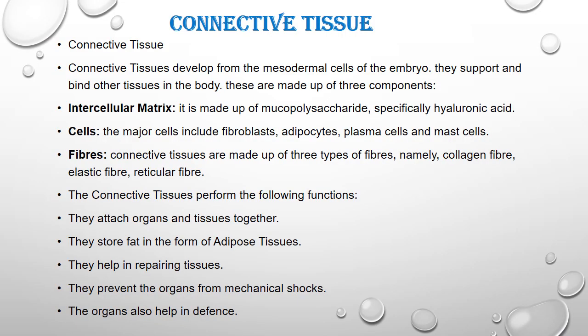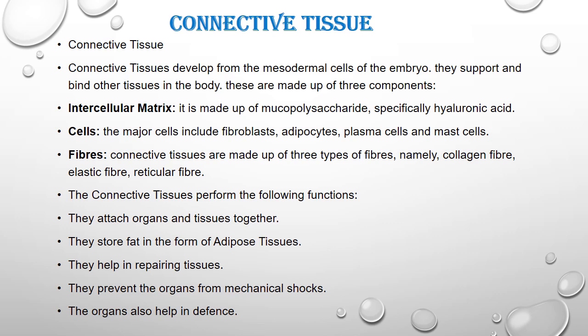Then connective tissue. Connective tissue develops from the mesodermal cells of the embryo. They support and bind other tissue in the body. These are made up of three components. Intercellular matrix, which is made up of mucopolysaccharide, specifically hyaluronic acid.